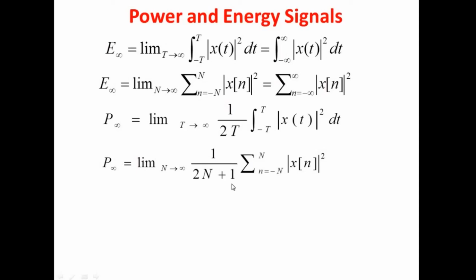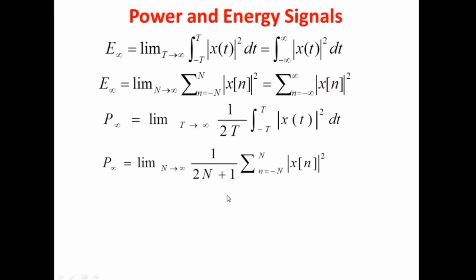At 0 we will definitely have some value, because with respect to that value we are going to perform operations on this signal. So for indicating that inclusion of the origin value, we have plus 1 next to this 2N.